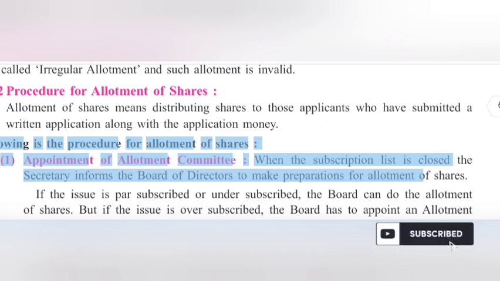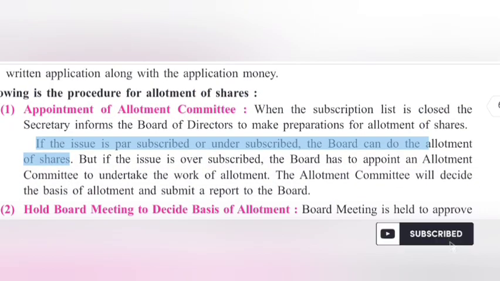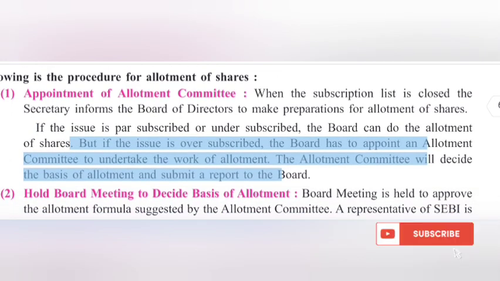Following is the procedure for allotment of shares. Appointment of allotment committee. When the subscription list is closed, the secretary informs the board of directors to make preparations for allotment of shares. If the issue is par subscribed or undersubscribed, the board can do the allotment of shares. But if the issue is oversubscribed, the board has to appoint an allotment committee to undertake the work of allotment. The allotment committee will decide the basis of allotment and submit a report to the board.